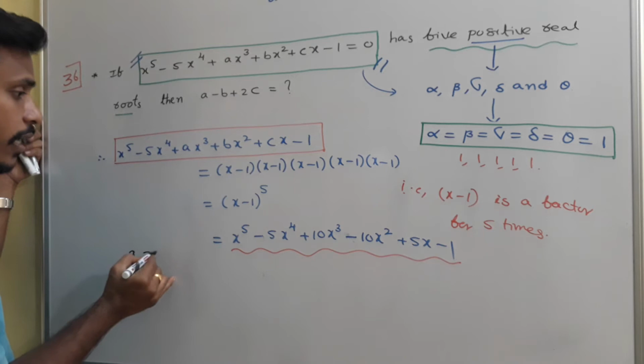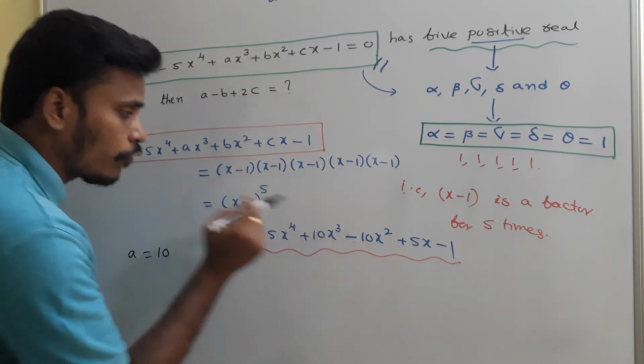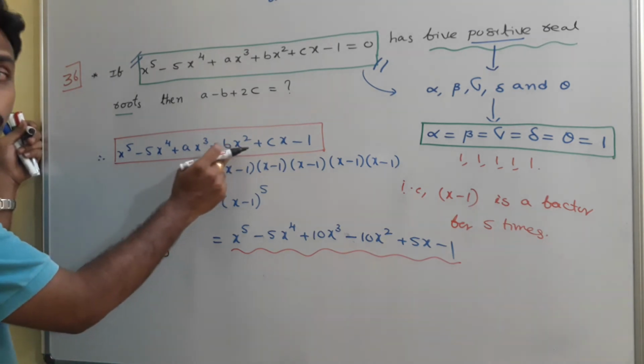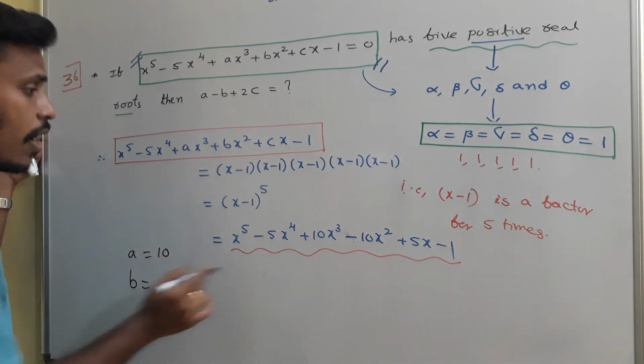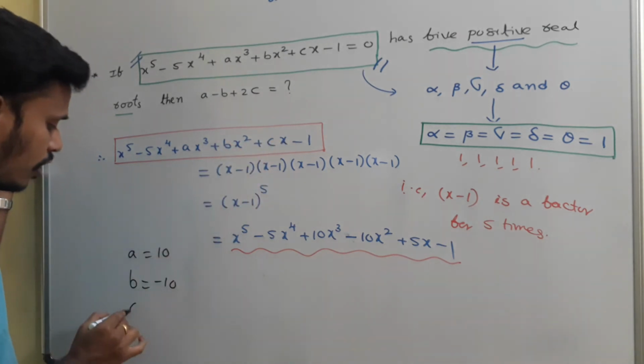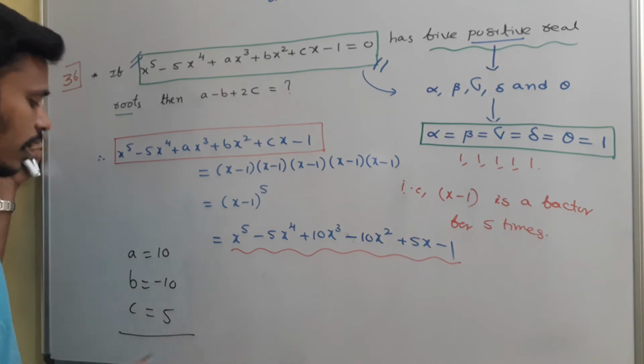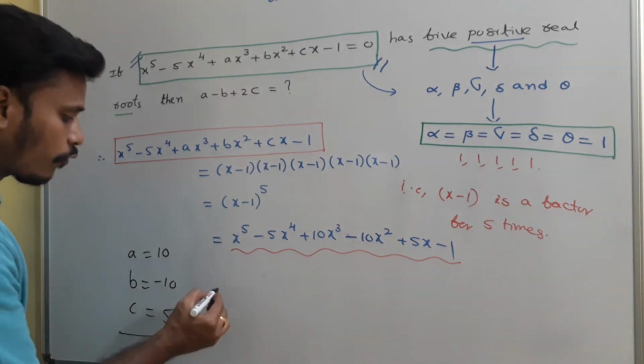You will get that a is equal to 10. X cube coefficient is a here, 10 there, and x square coefficient is b here, and minus 10 there. X coefficient is c in the given, 5 in the written. So totally a is 10, b is minus 10, c is 5.